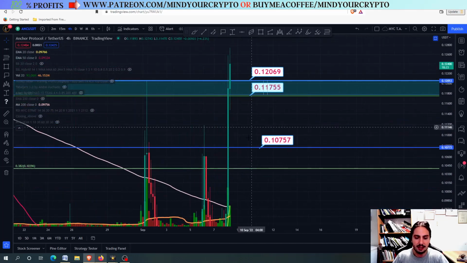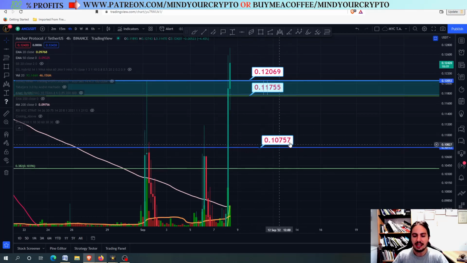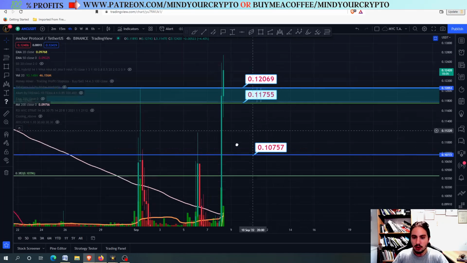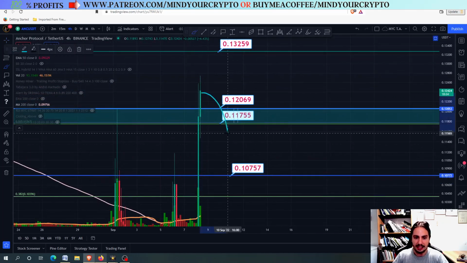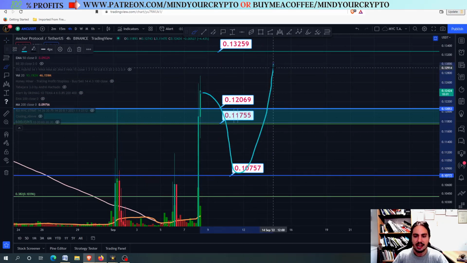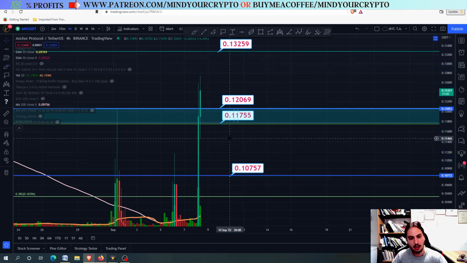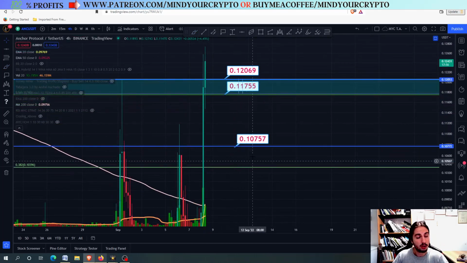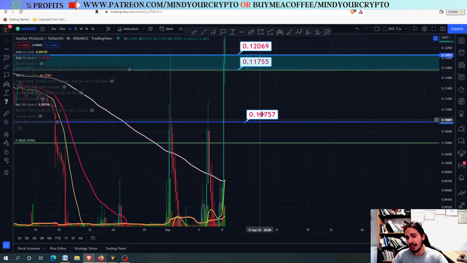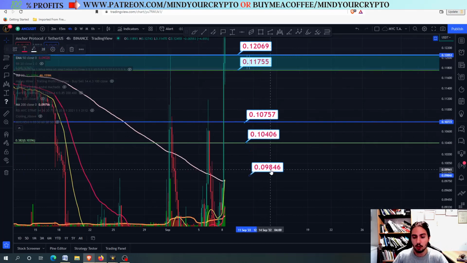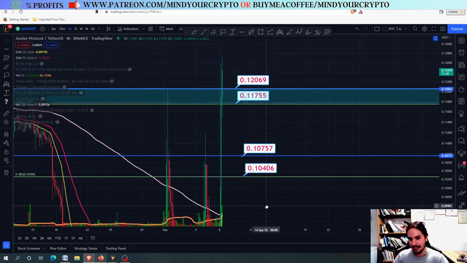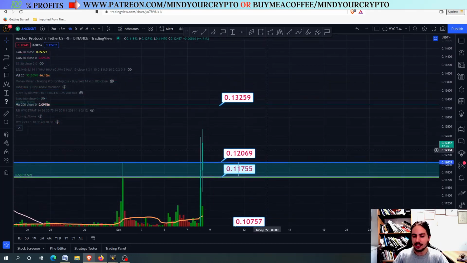Now the case right here is that the 0.10757 is a major support level. Okay, and major support level, that means that if we close below these lines right here in the 4-hour frame, we are going probably to meet the 0.10757. If we can hold it, then Anchor will be doing something like this. Okay, going back down, having a nice back up turn right here. Unfortunately though, if we do not withstand it and have it as a support level, we are going down to the 0.1040 and the 0.098. Okay, so you have to be extremely careful.